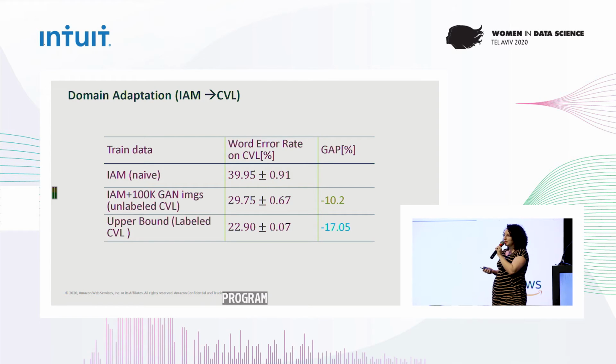Now we used the synthetic images to augment the IAM dataset. Here we don't use any labeling on the CVL. We just use the images without the labels. And you can see that we have a 10% improvement in the results. So it's a large improvement.